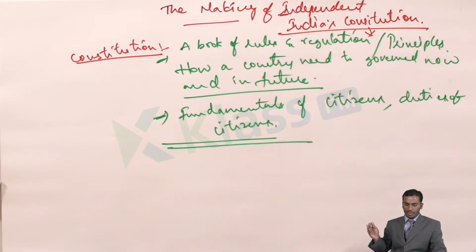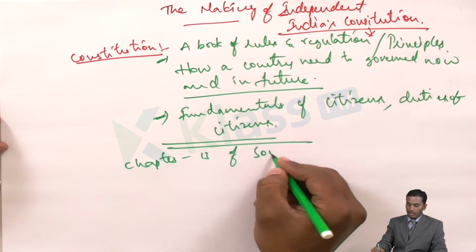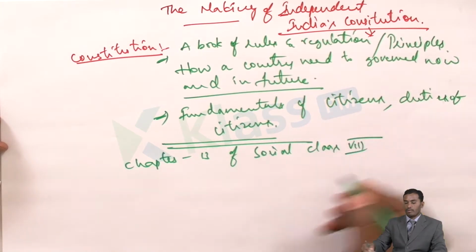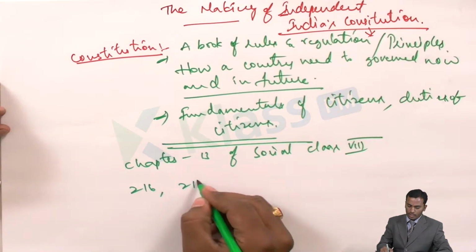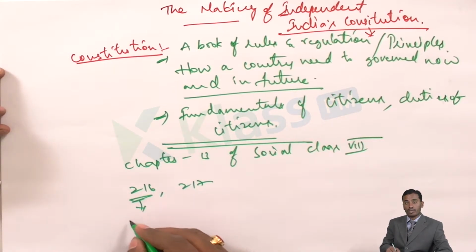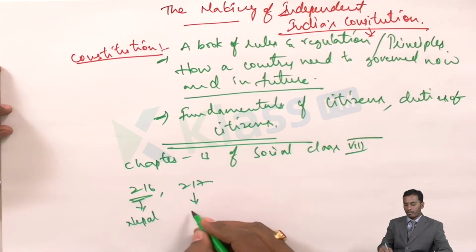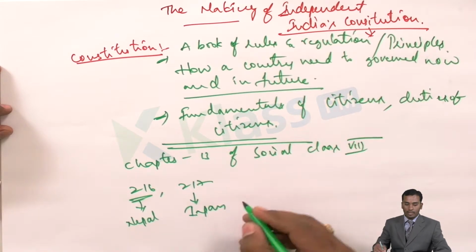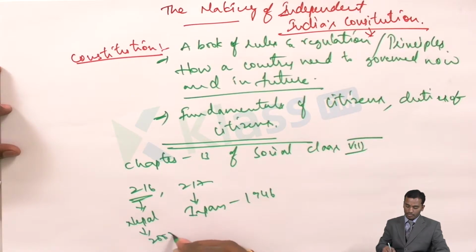To have a better understanding of the basic level of the Indian constitution, you can read chapter 13 of social class 8th. You can refer to the textbook to get the basic idea. At the beginning of your textbook, on page numbers 216 and 217, they have discussed the preamble of the Nepal constitution on 216, and the preamble of Japan on 217. The Japan constitution was framed in the year 1946, whereas the Nepal preamble was framed in the year 2007.